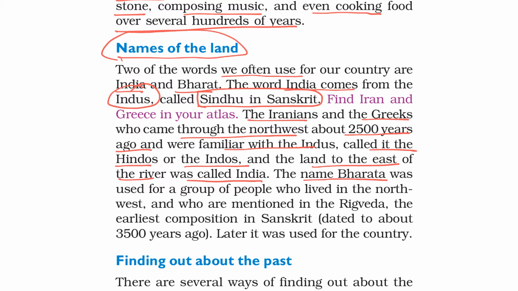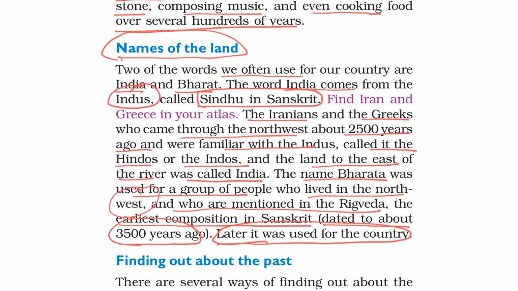The name Bharat was used for a group of people who lived in the northwest and who are mentioned in the Rig Veda, the earliest composition in Sanskrit, dated to about 3500 years ago. Later, it was used for the country.